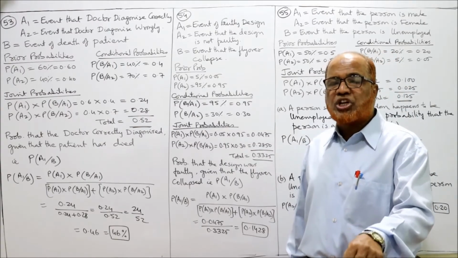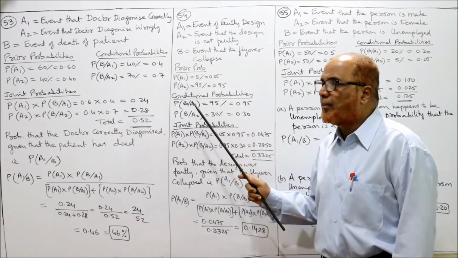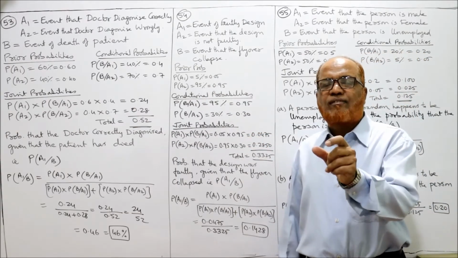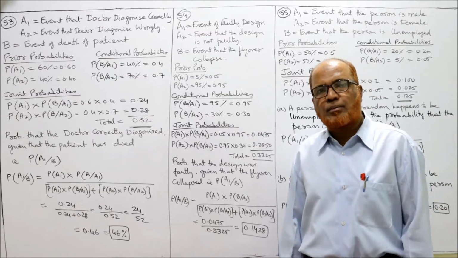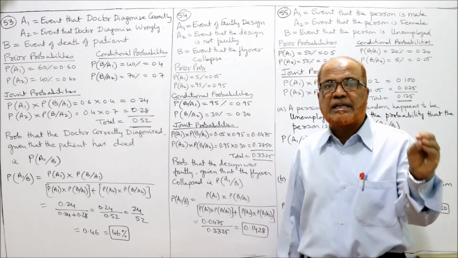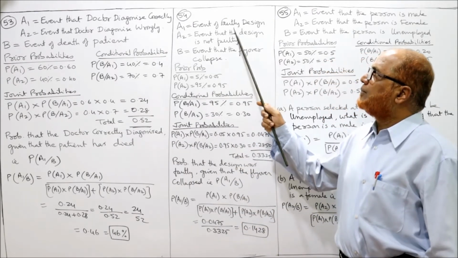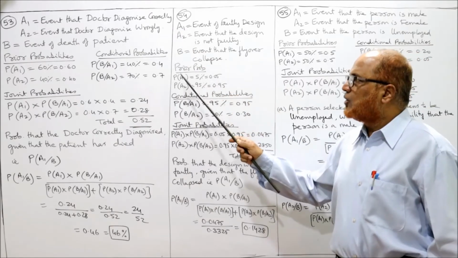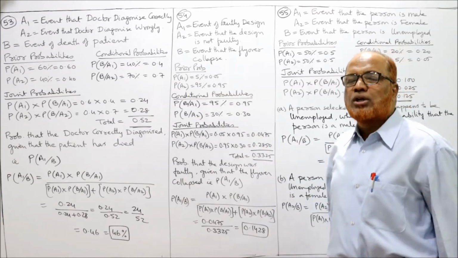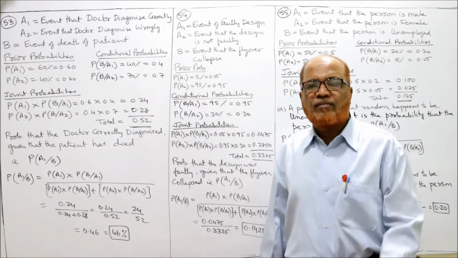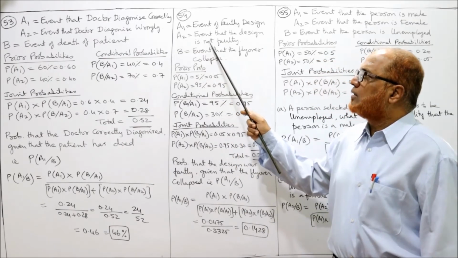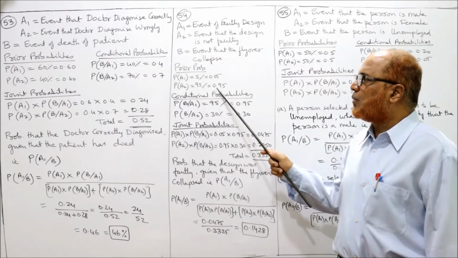Now we'll put the information given in the problem in symbol form. Prior probability, P of A1. What is the probability that the flyover is faulty? It is given in the problem: 5% is the probability that the flyover is faulty. So P of A1, A1 is the faulty design. So P of A1, probability of faulty design is 5%, 0.05. तो it is understood जब 5% फॉल्टी है तो 95% नॉट फॉल्टी है. तो नॉट फॉल्टी कौन सा है? A2 है. तो P of A2 is 95%, 0.95.